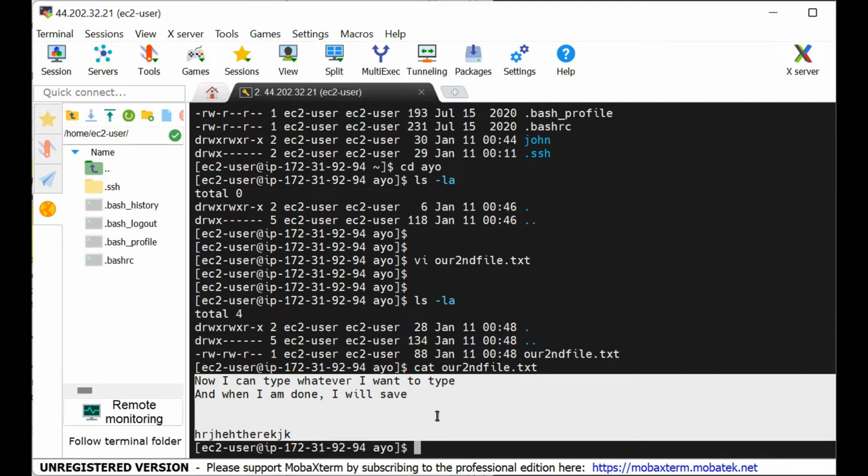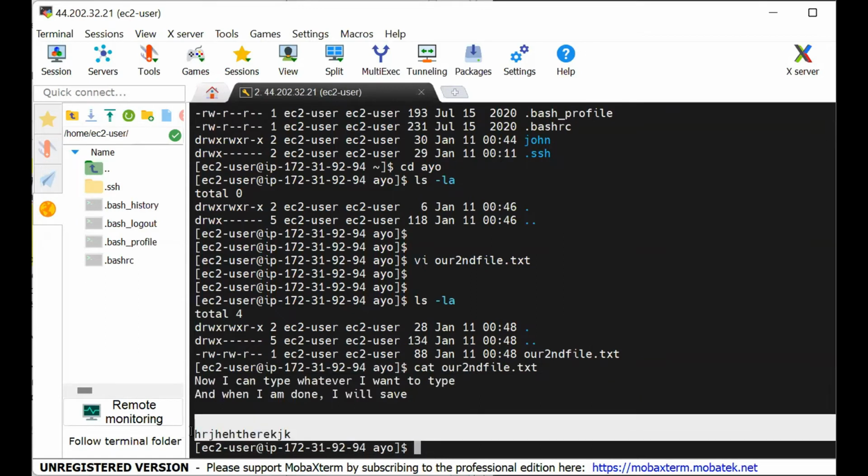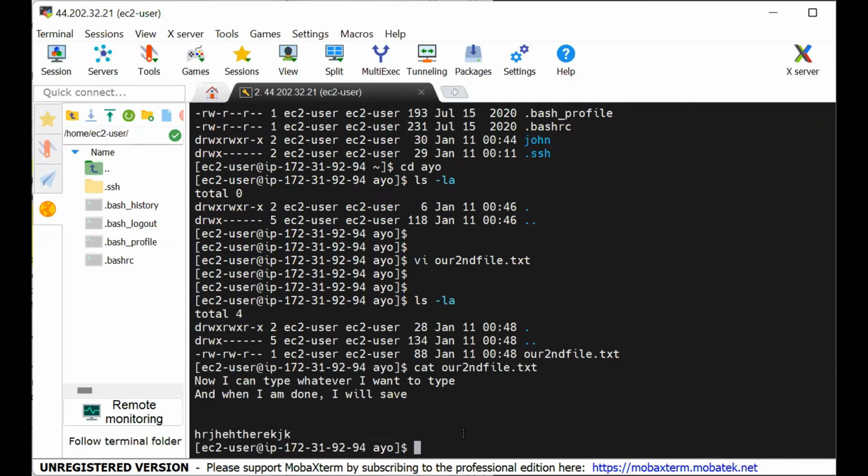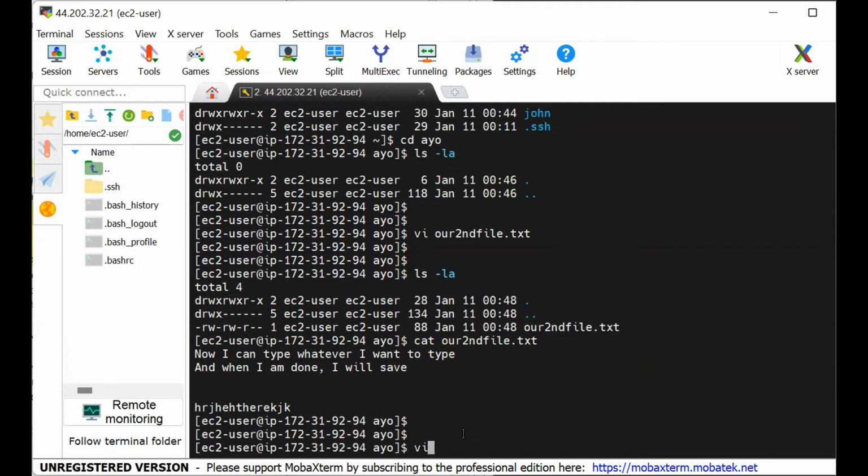You take it into VI, go to the line that you want to edit. For example, let's go back now and edit this line. So if you wanted to edit that file, we'll do VI. What's the name of the file? The name of the file is this, our second file. It brings us here.